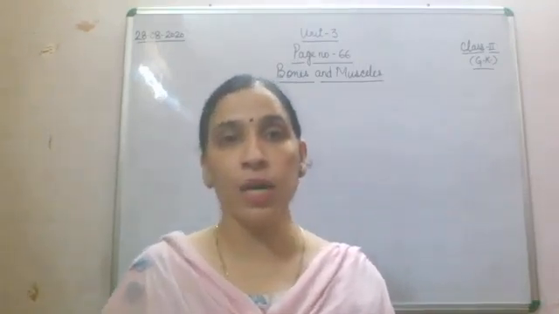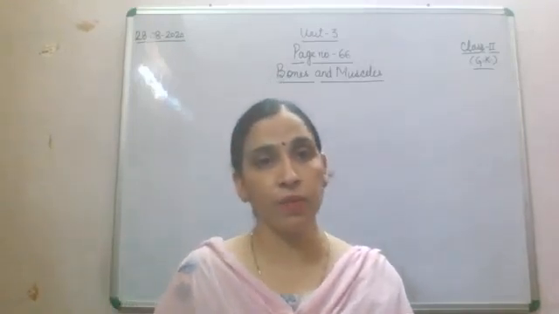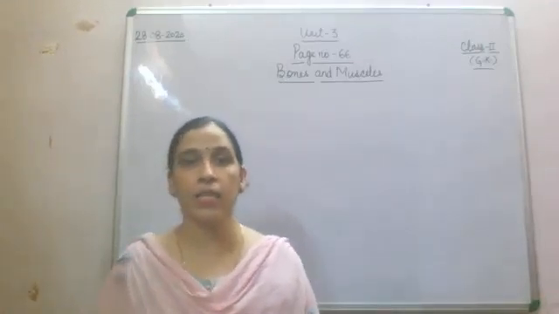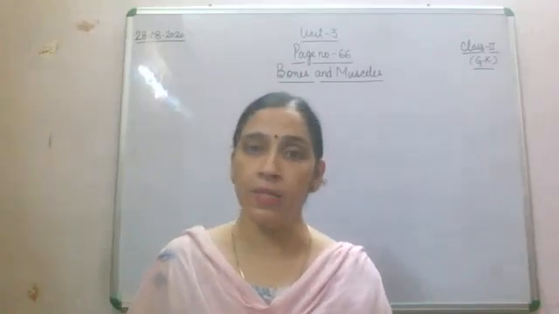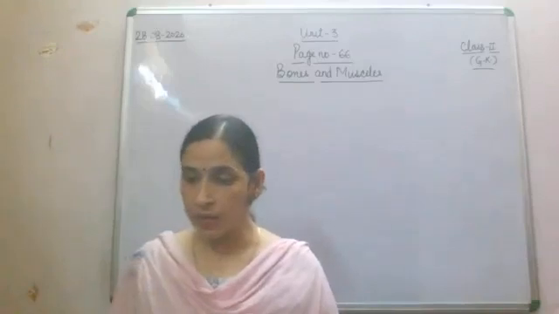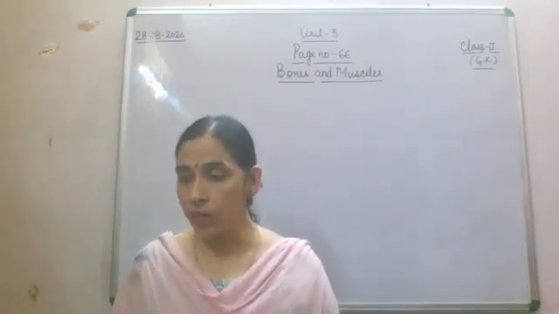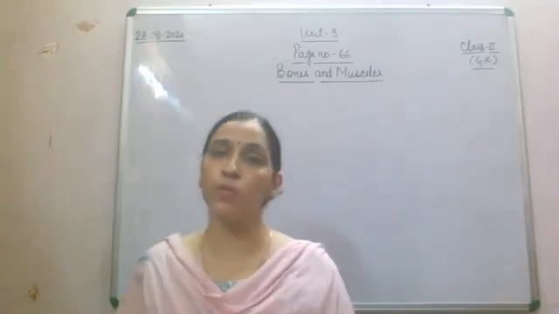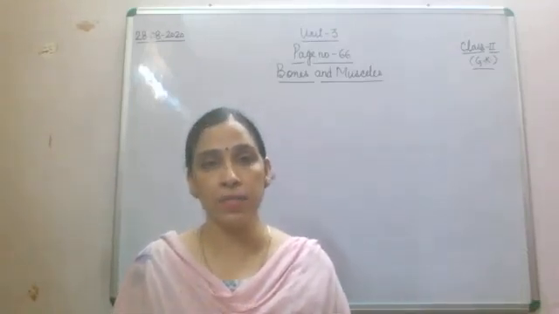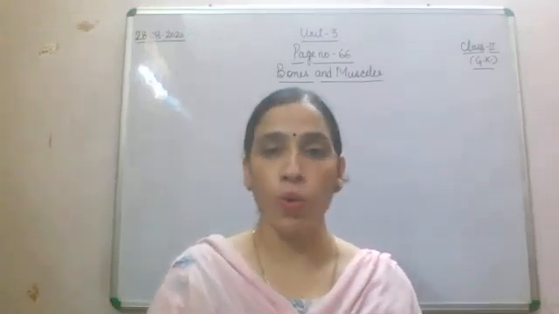Children, we are going to start today Unit 3. We have already started. Today we will do page number 66 and 67, that is related to bones and muscles. Today we will find out what the different types of bones in our body are, what the different types of muscles in our body are, and how these bones and muscles help us to do different work.